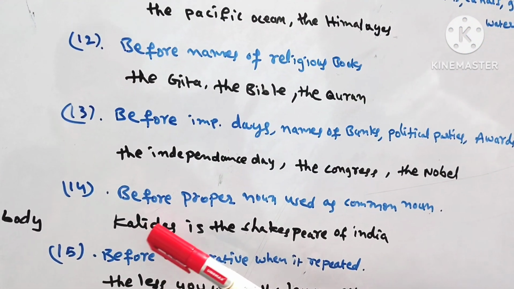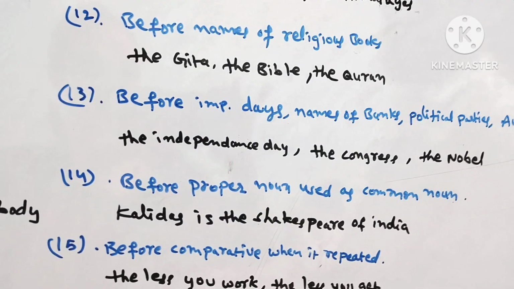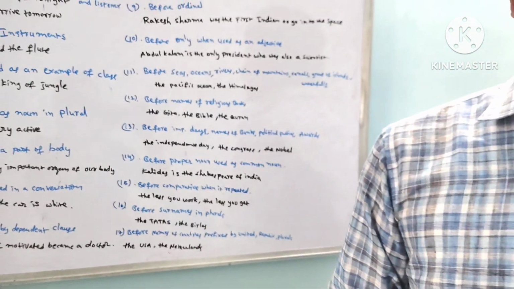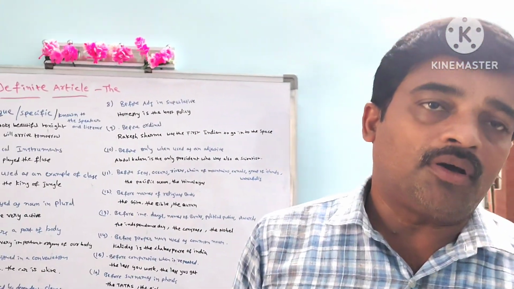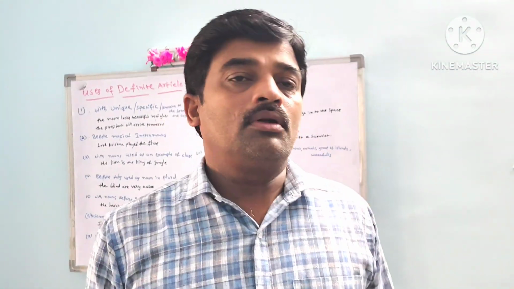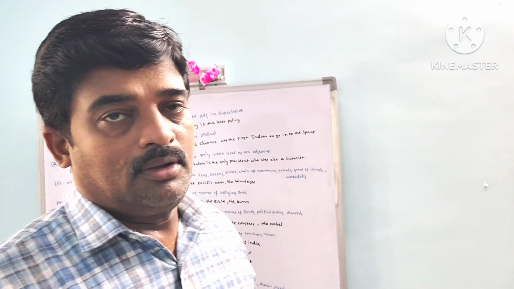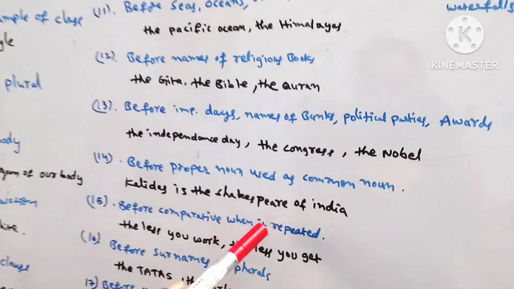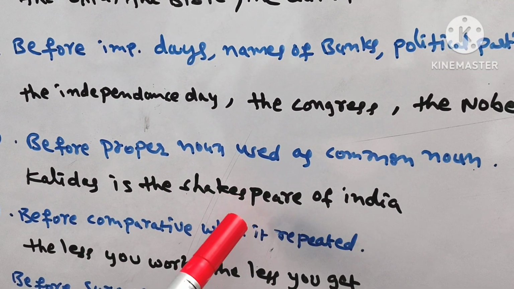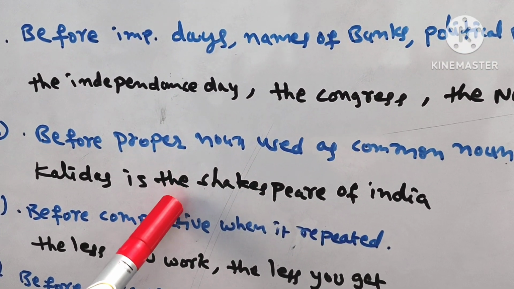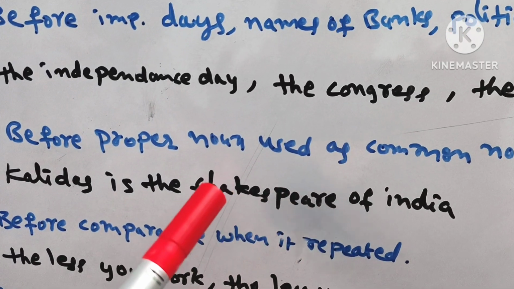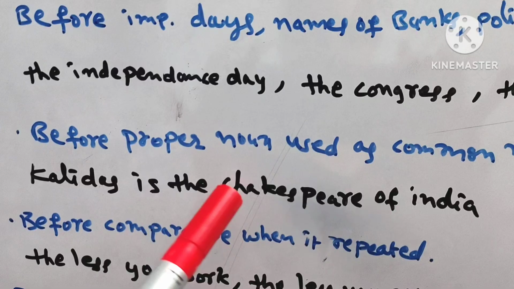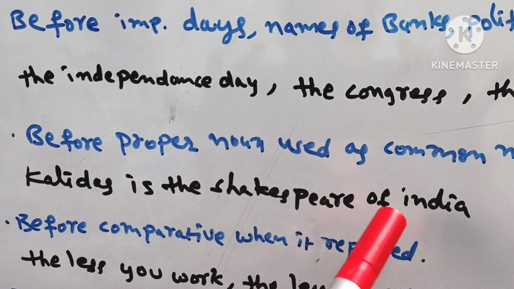And next, before proper nouns used as common nouns. Usually before proper nouns we don't use any article, but when a proper noun is used as a common noun, we can use an article. Look at this example, it makes it clear. Kalidas is the Shakespeare of India. The Shakespeare of India. So the is the article here. Actually Shakespeare is a proper noun, but in this case we use it as a common noun. Kalidas is the Shakespeare of India.